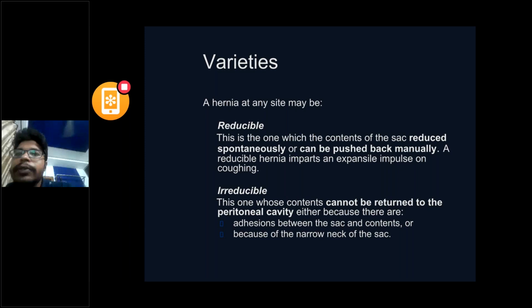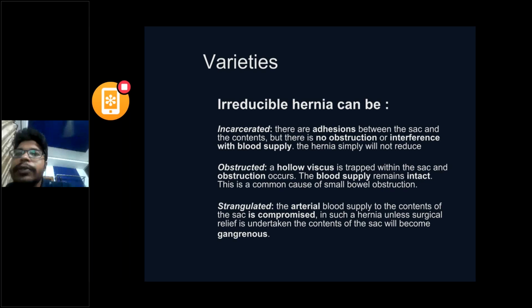Okay, now we are coming to the types of hernia. Based on its reducibility or irreducibility, it is reducible or irreducible hernia. Irreducible hernia is where the patient's content will not reduce into the total sac or cavity. Again, there are three sequelae of irreducible hernia. We cannot call these types, because an irreducible hernia can be converted into an obstructed hernia, can convert into a strangulated hernia, or can convert into an incarcerated hernia. Incarcerated is nothing but adhesions in between the contents and the sac.